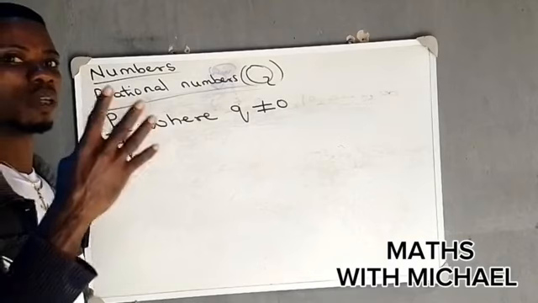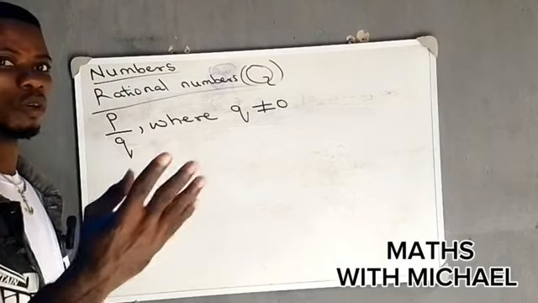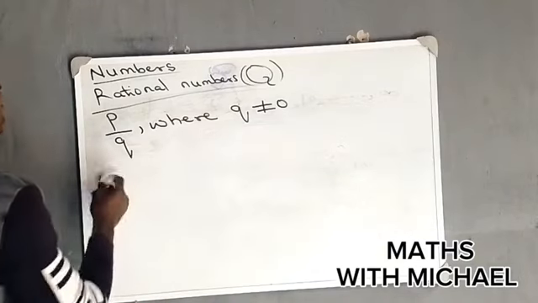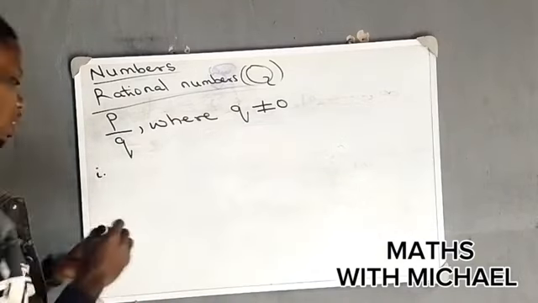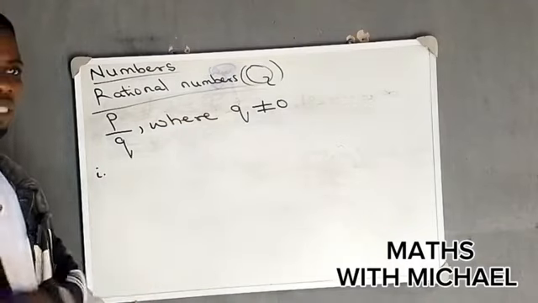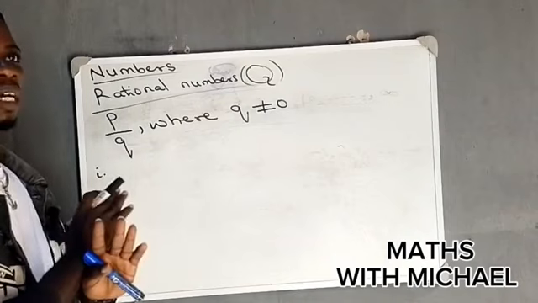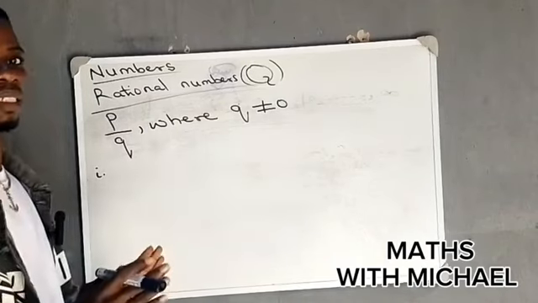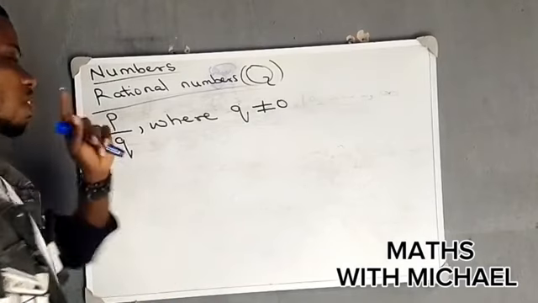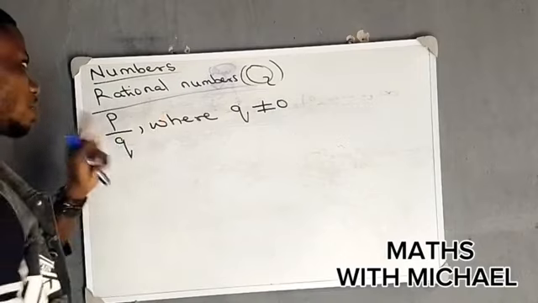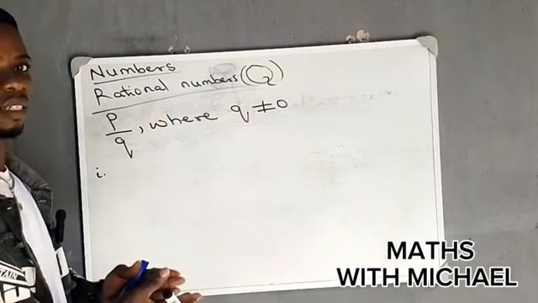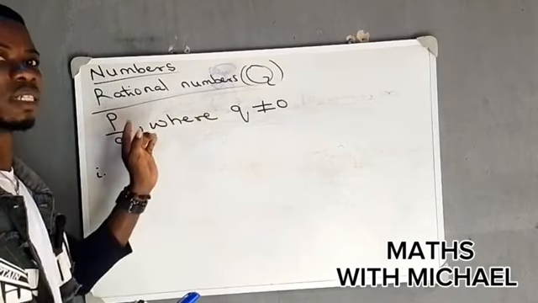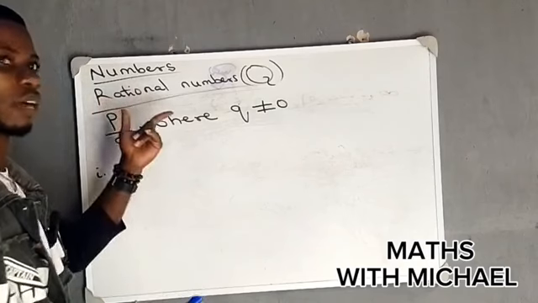But that is not all about rational numbers. There are other important things to know about them. Number one, rational numbers are definite. They do not run infinitely. When they easily have an end, you call them rational numbers. Of course, I said all integers are rational numbers, so all those integers that we discussed, count them in.